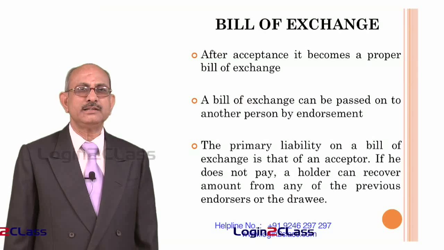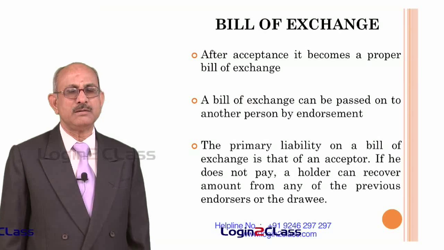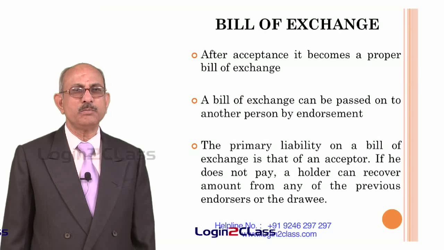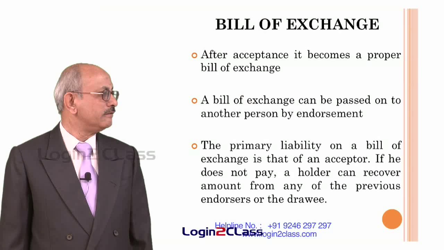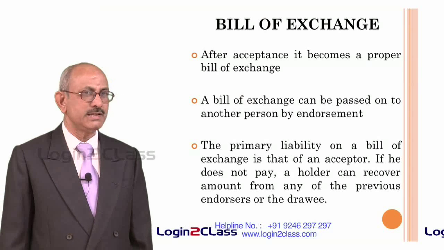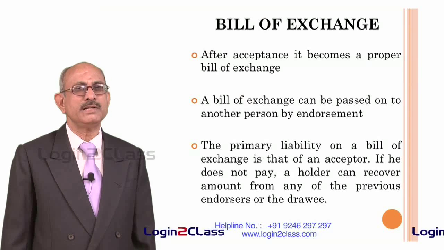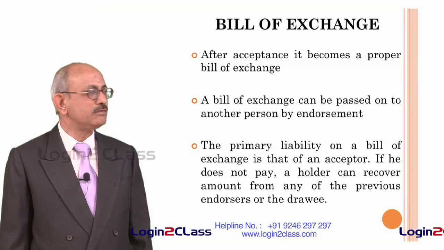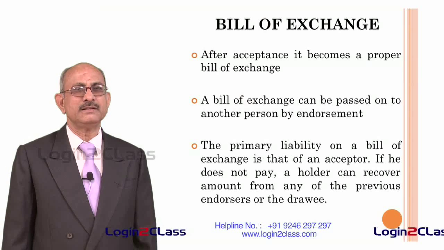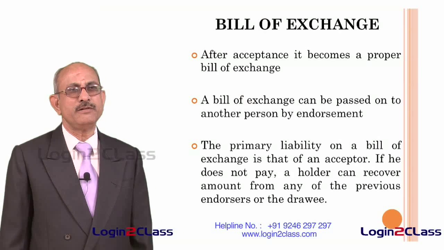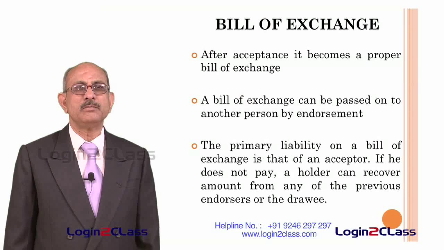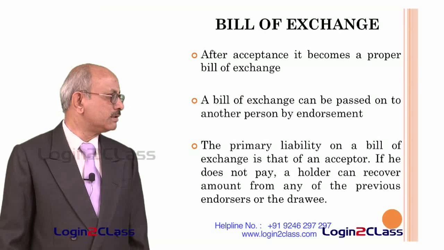So, it is his responsibility to make payment of the sum of money to whoever person is entitled to receive the money. If he does not pay, a holder can recover the amount from any of the previous endorsers or the drawee. That means the holder of the bill of exchange has recourse to other parties involved in the bill of exchange. First, of course, he will have to recover it from the acceptor of the bill of exchange. If the acceptor does not pay, then the persons who have endorsed the bill prior to him or the drawer of the bill will become liable for the amount to the holder of the bill.